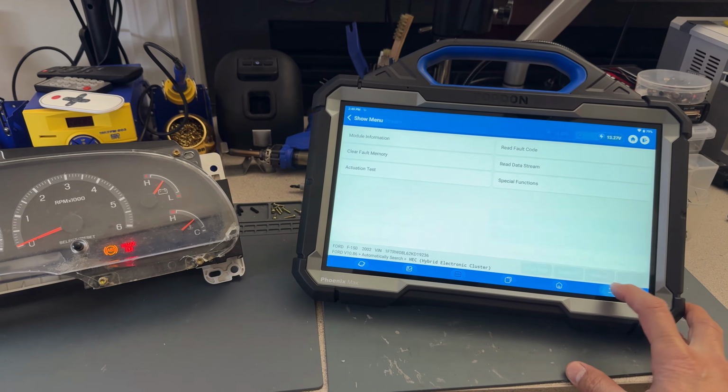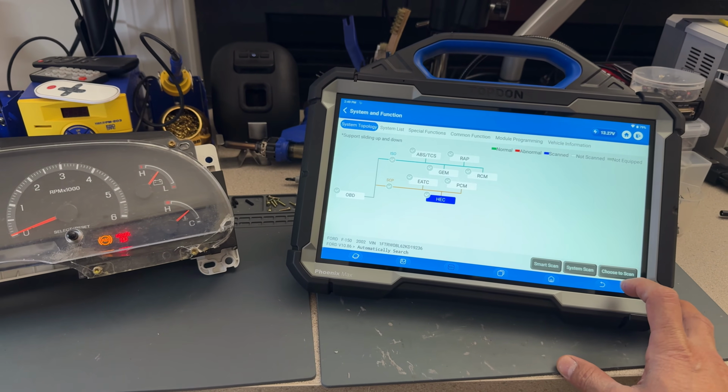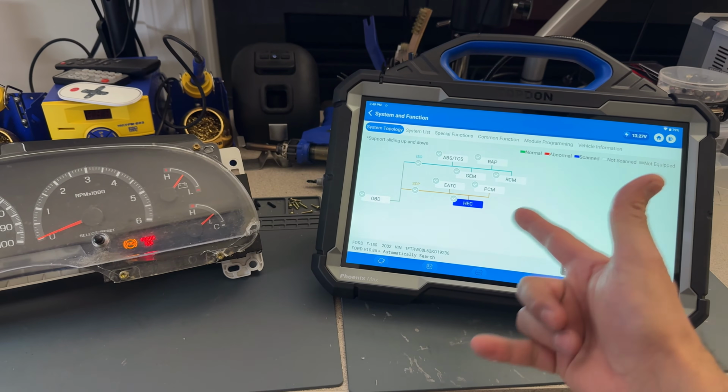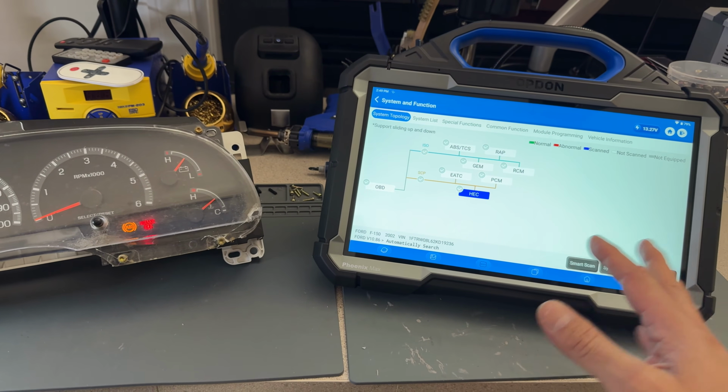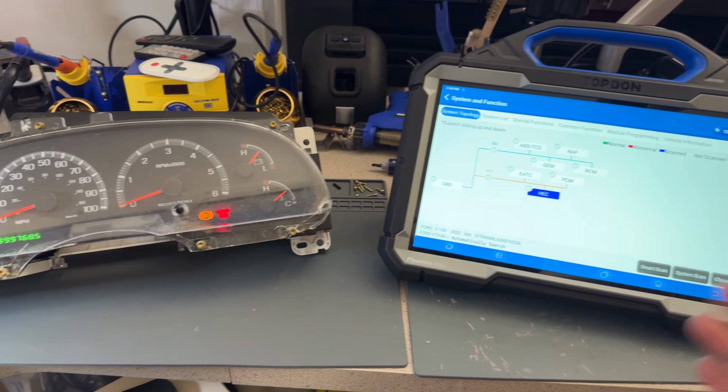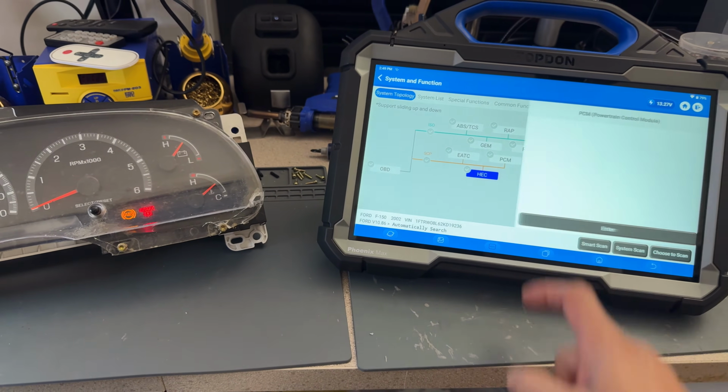All right, so let's get out of here and let's go over to the PCM. Oh, well, I should have shown that we have no faults in there, but obviously if they're stored, there are no faults in the instrument cluster except for the fuel level or so that is not connected. Let's go over to the PCM.